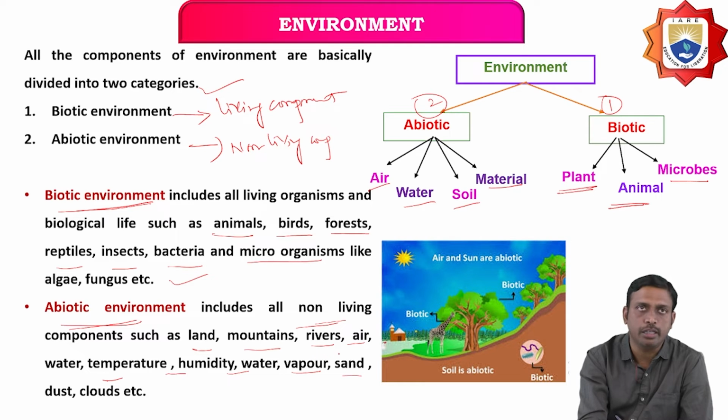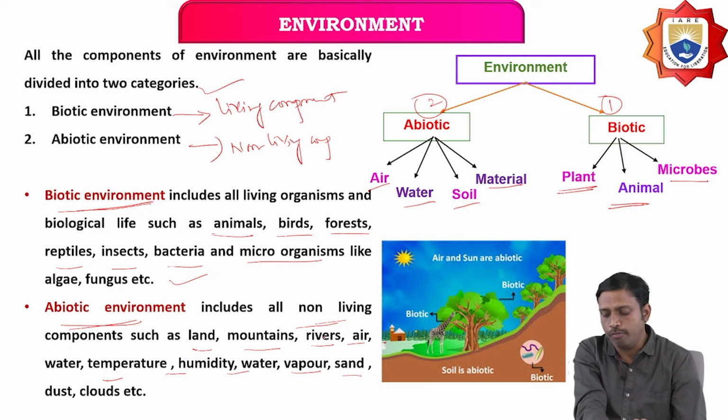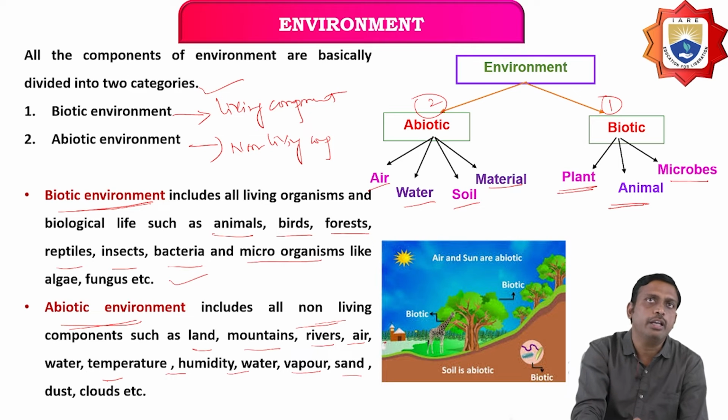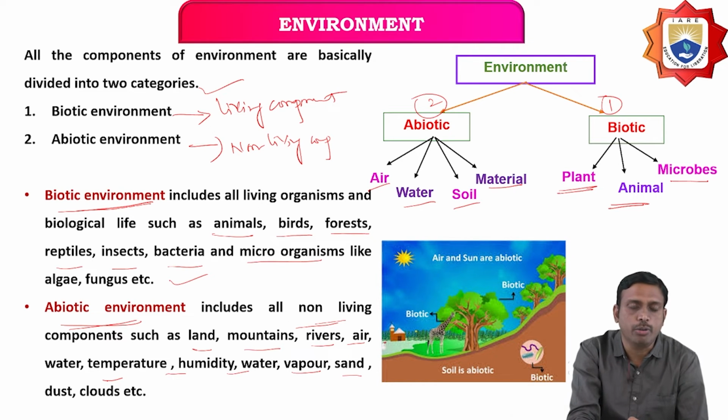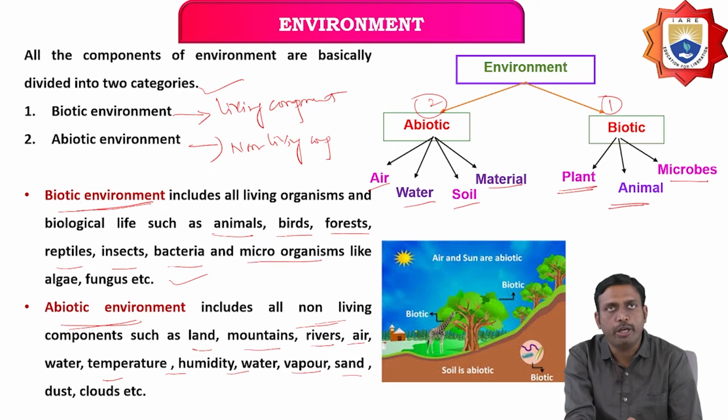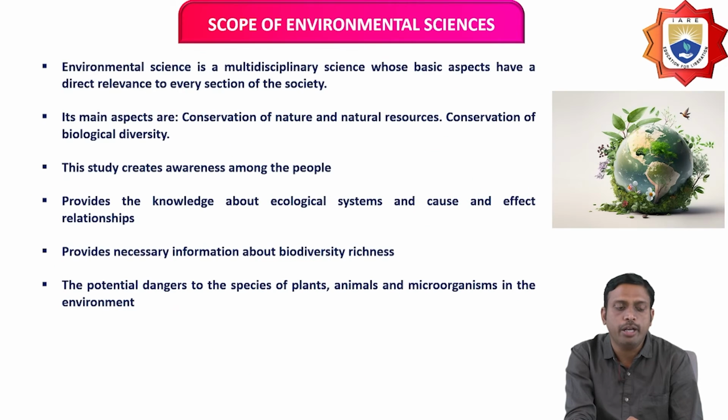The environment is divided into these two categories.